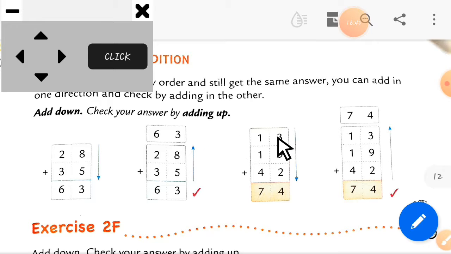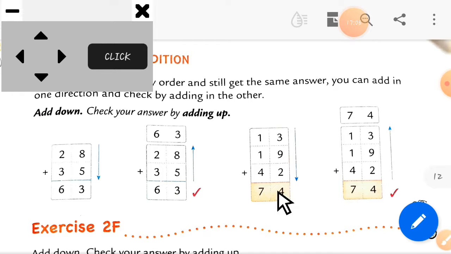Now I hope you understood this concept, which is adding upside and which is adding downside. So in the next example you can see here the arrow which is downside. So first we add downside and check the ones column, which is 3 plus 9 plus 2. So the answer of 3 plus 9 plus 2 is equal to 14 here.